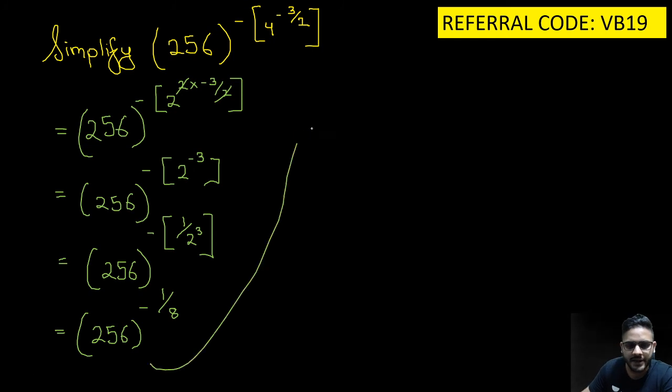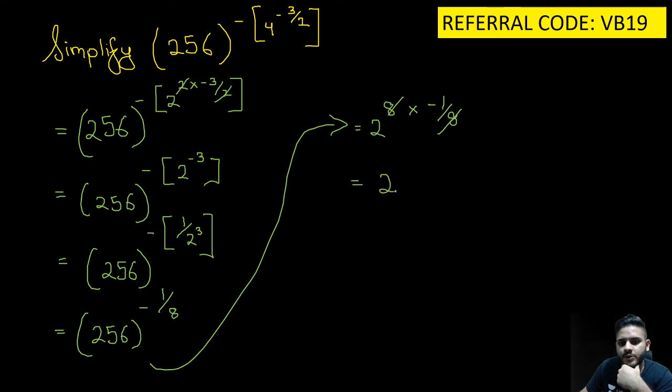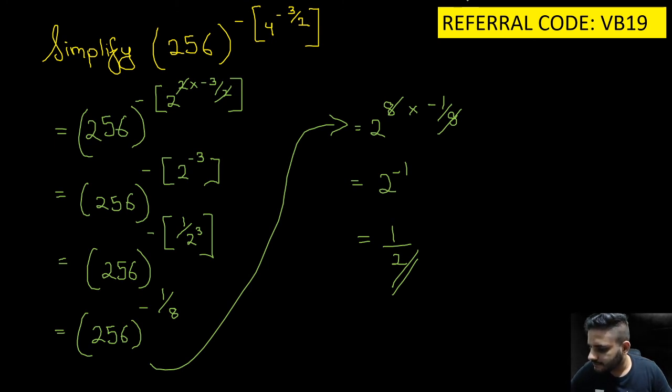Solving this particular thing here, we get, now what is 256 guys? 2 raised to the power 8 into minus 1 by 8, 8 cut gaya. So what will be the answer? 2 raised to the power minus 1, which is nothing but 1 by 2. Is everyone clear with the sum, guys? Everyone clear with the sum? Pretty clear with the sum?